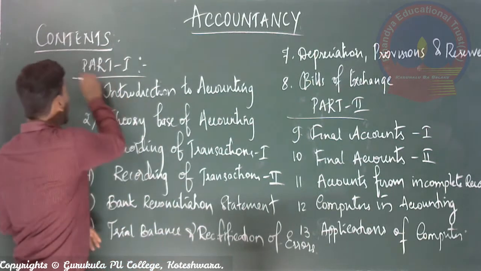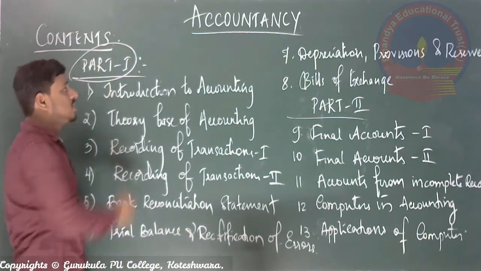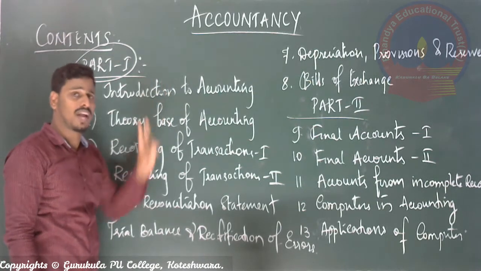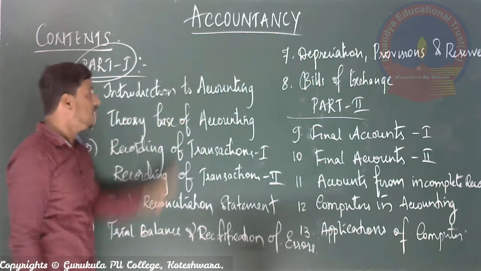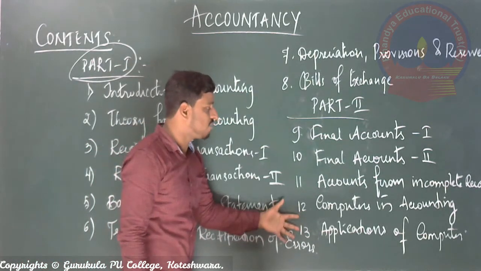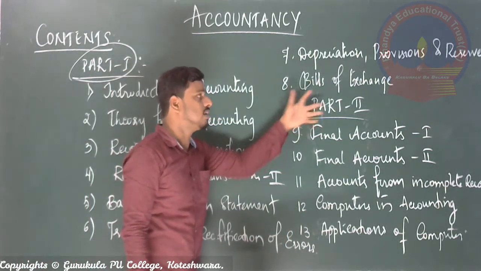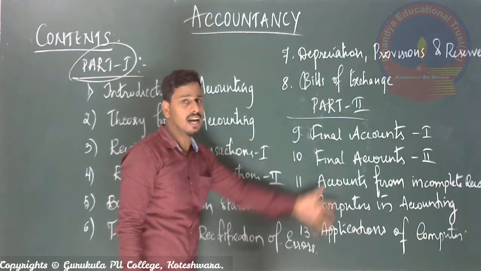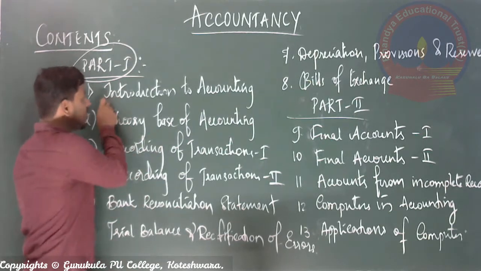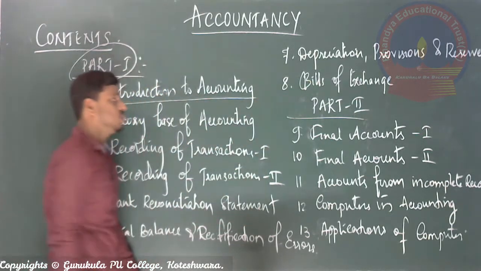Okay, so I'm going to explain here the first part of accountancy, the first textbook. There are two textbooks for accountancy. Part 1 is the first textbook, and the 5 chapters in the second part are in part 2, the second textbook. Okay, so we'll go one by one here. The first chapter is Introduction to Accounting.